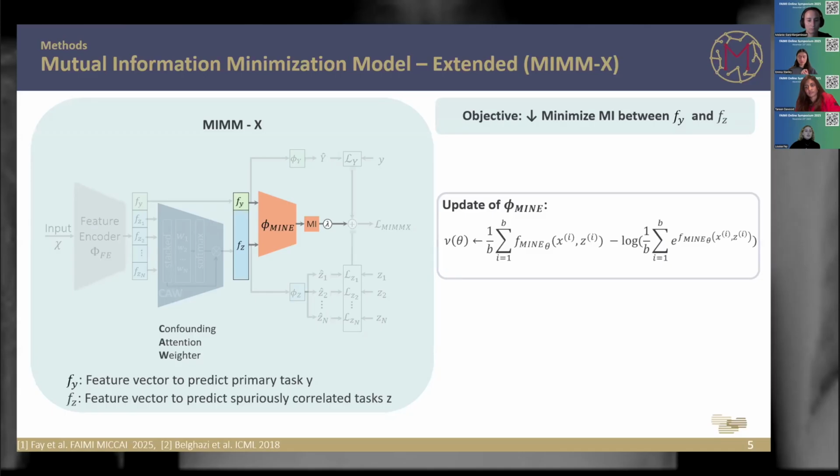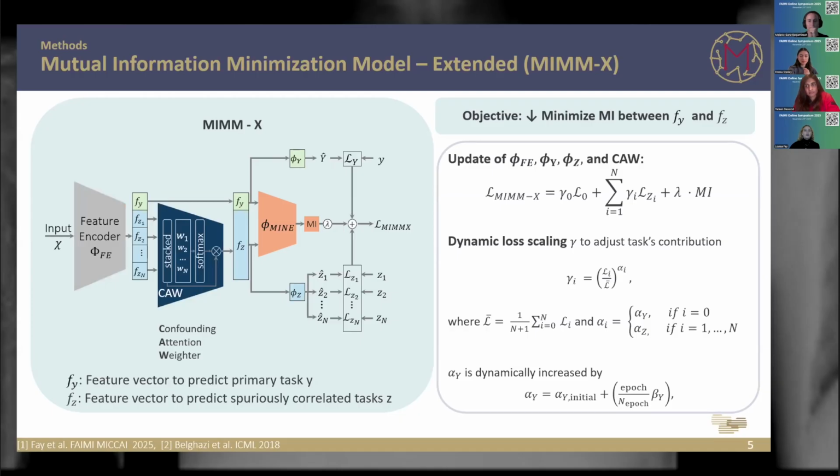Therefore, we additionally add this MIMM module to our framework. This module takes the primary feature vector part and the stacked sub feature vectors and estimates the mutual information with a mutual information estimator. We take this mutual information as a penalty term in our overall loss function, so that we enforce feature independence during training.